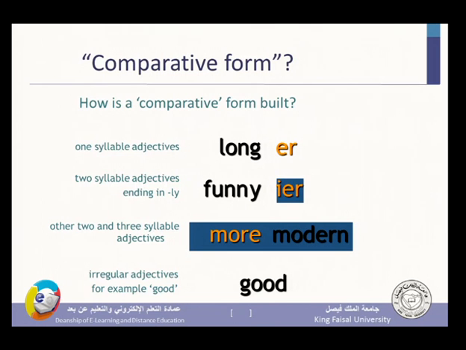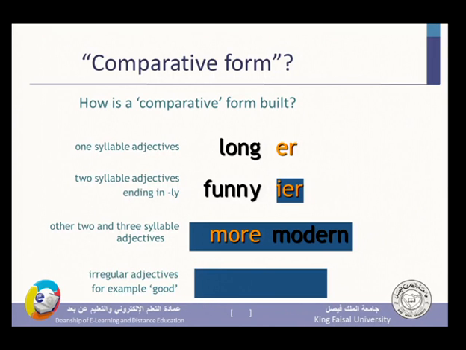So, this is my point. Sometimes with an English adjective, if we want to make a comparative, we do not add ER, we add more. Of course, I gave you examples of adjectives whose comparative is made by adding ER, and other adjectives where the comparative is made by adding more.